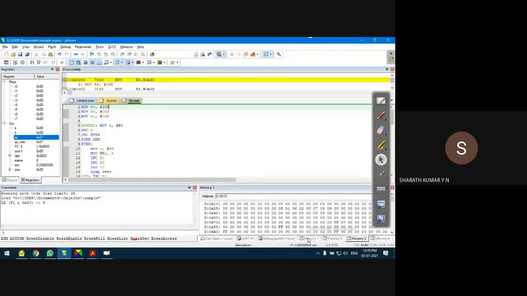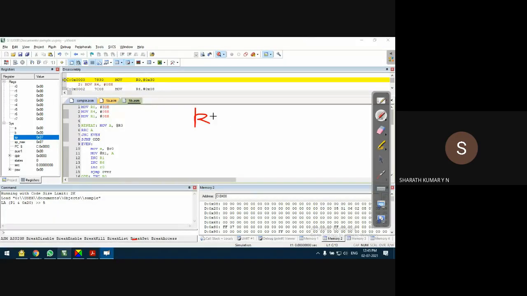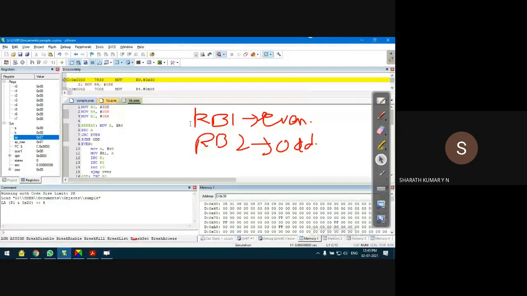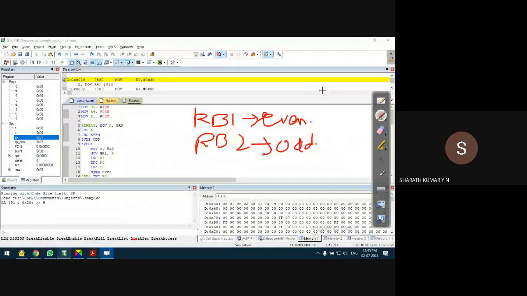Observe this data. Let us first observe the locations starting from 08H, which is register bank 1, where all the even numbers should be available. And register bank 2 should have all the odd numbers, from the given numbers. So what the numbers are, just for quick reference.